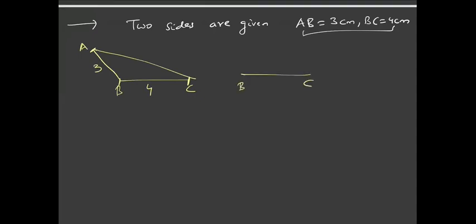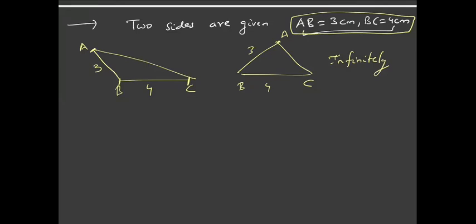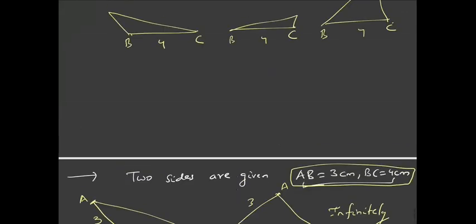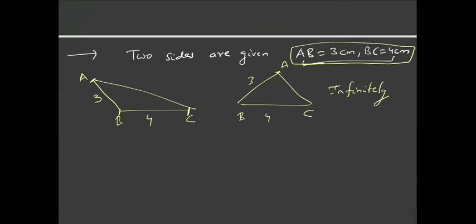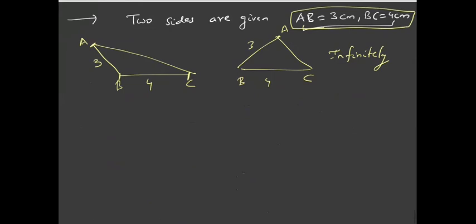Similarly, I can draw 3 centimeters at random and join AC. So I'll get infinitely many such triangles which satisfy these two specifications. So now you understand that given one side or two sides, the triangle is not unique. There are infinitely many triangles which satisfy the given condition.